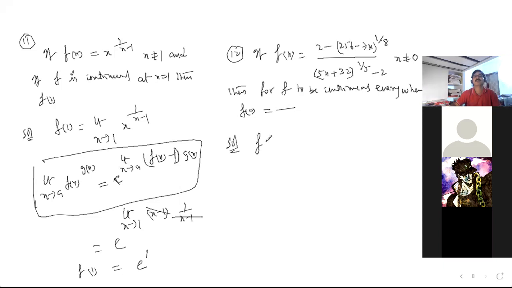Solution. You see here f of 0. Shall I write like this? Limit x tends to 0. 256 can be written as 2 power 8, 2 power 8 whole power 1 by 8. Okay. Same with 32, 2 power 5.